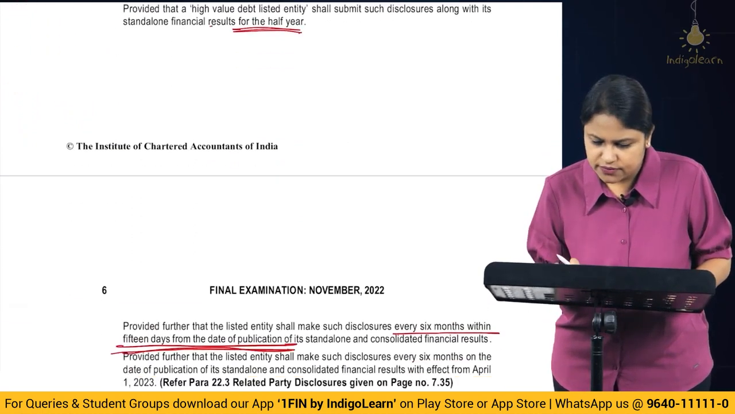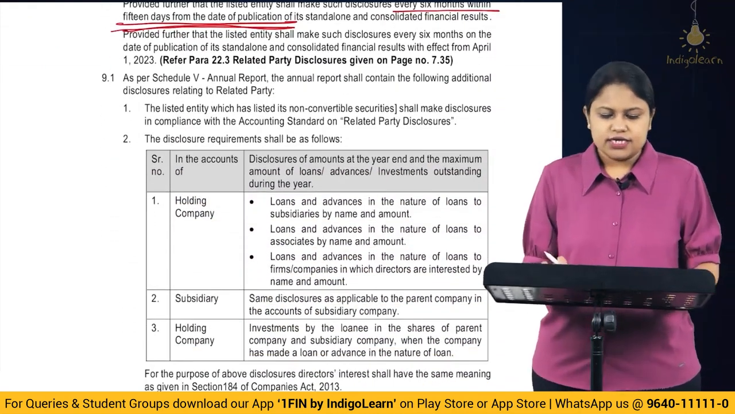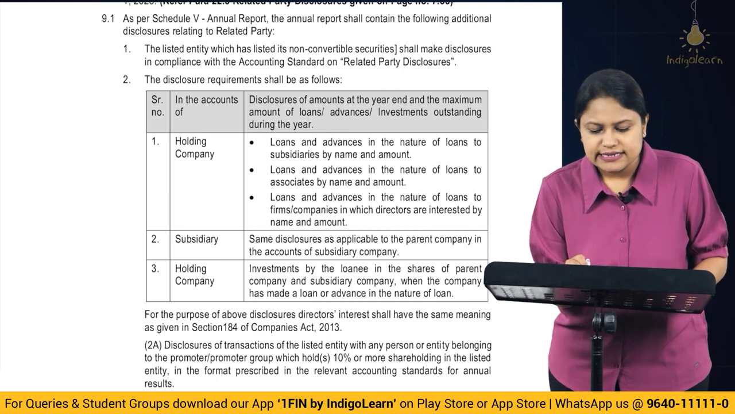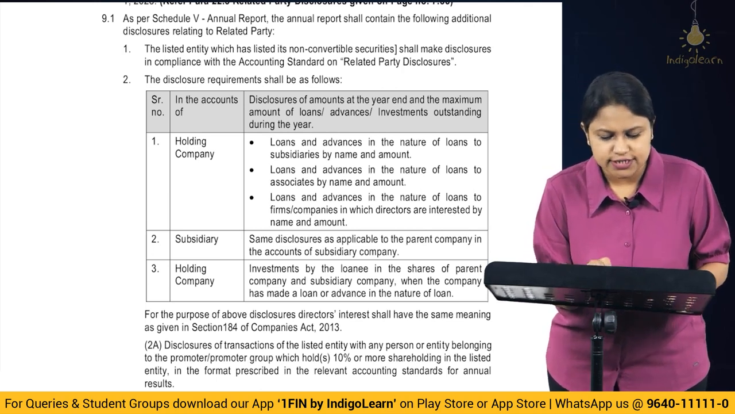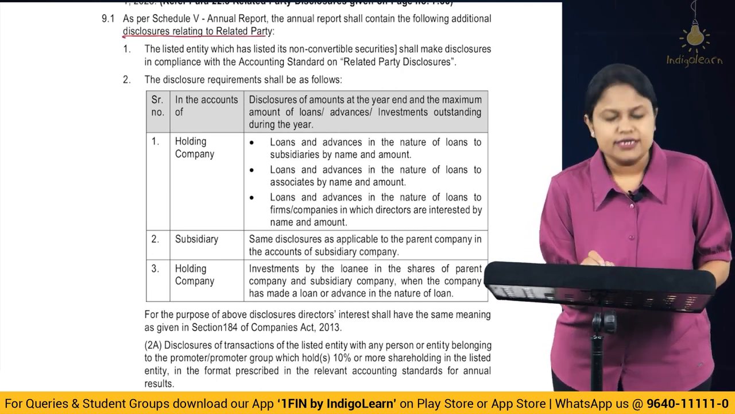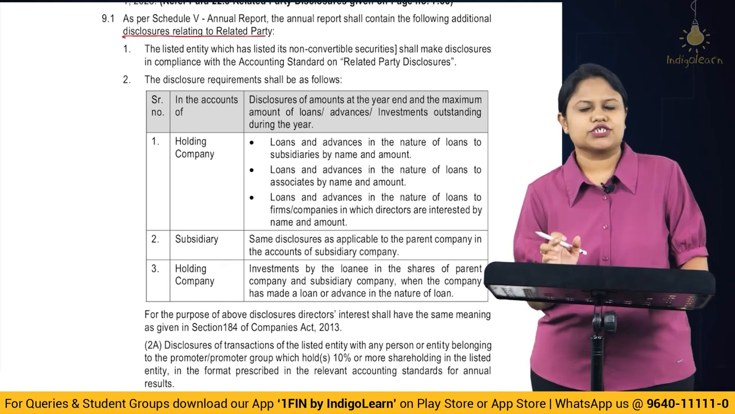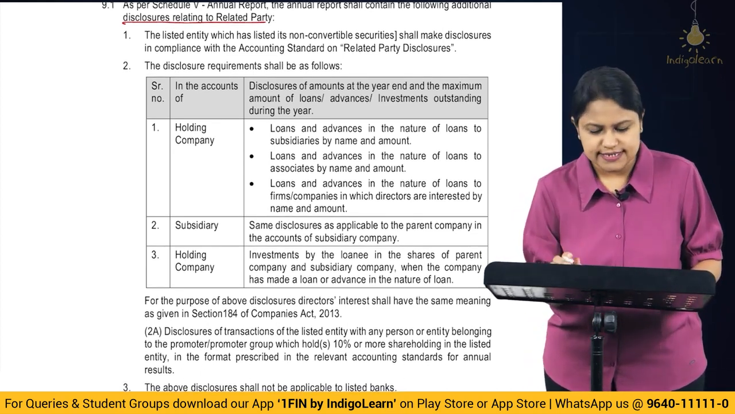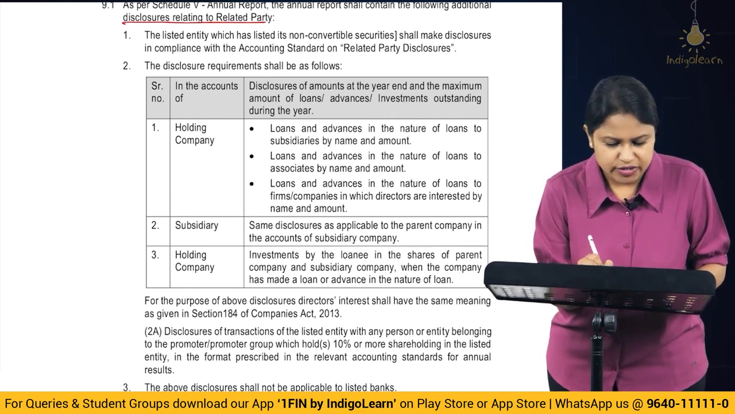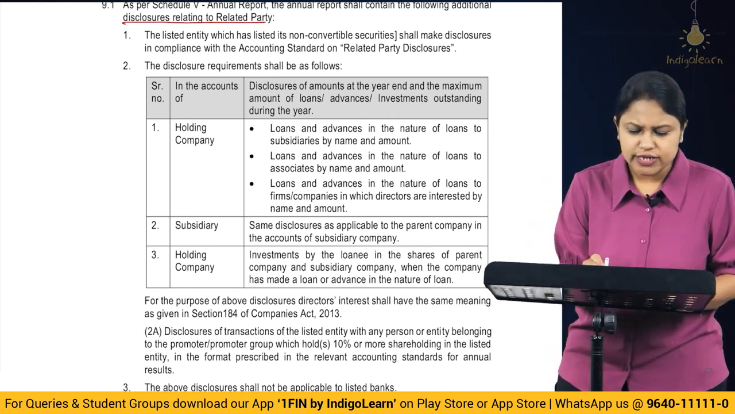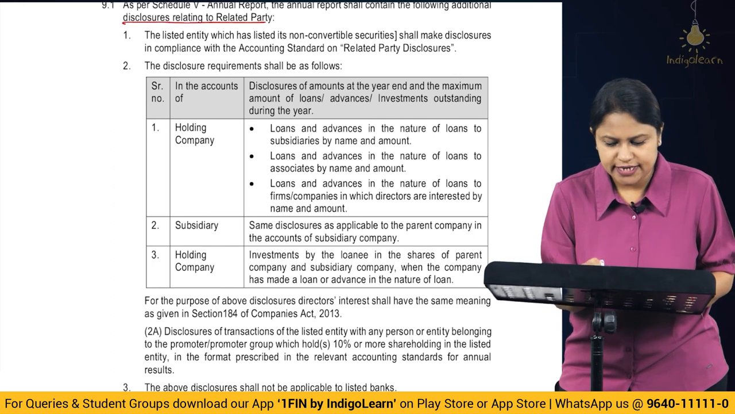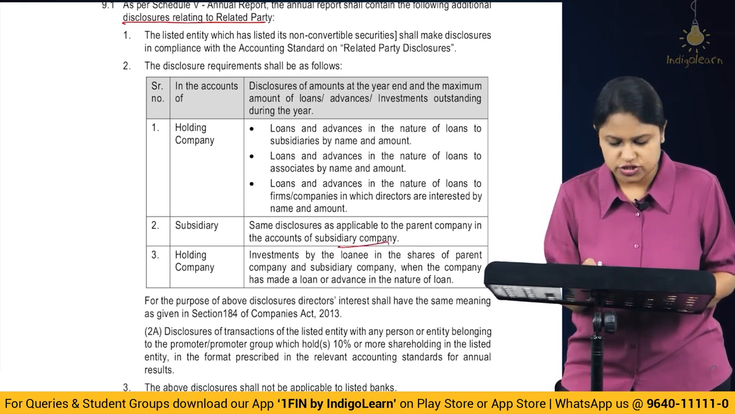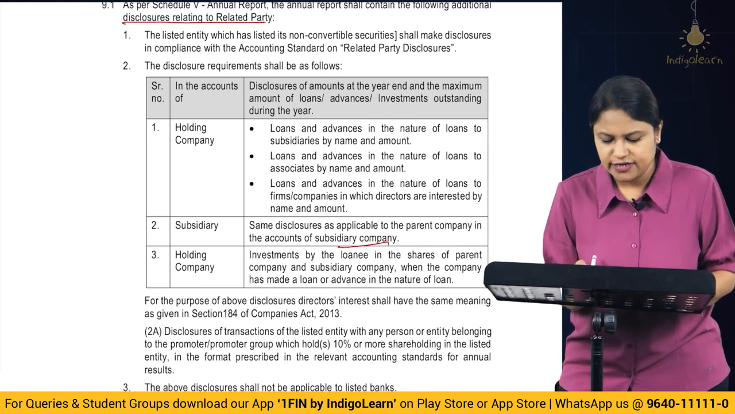Okay, alright. Then moving on to the last part, that is, as per Schedule 5, the annual report. The annual report shall contain the following additional disclosure relating to related party. So already a few of the disclosures we have understood as per the accounting standard and all of that. But there are some more things that we have to understand here. They have added 3 more. So first one, in the accounts of holding company, this is the disclosure that you have to give. In the account of subsidiary, this would be the disclosure. And in the accounts of holding company, further.